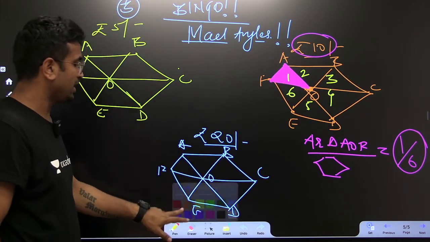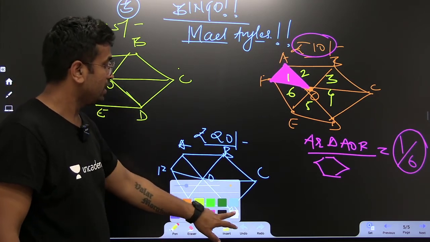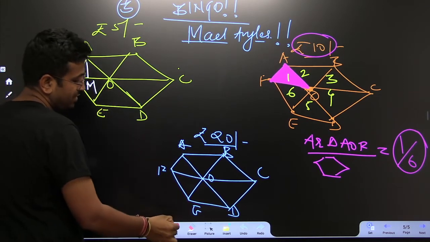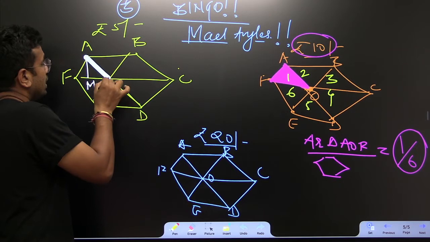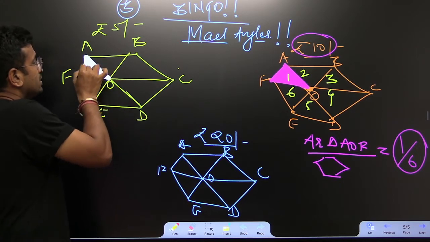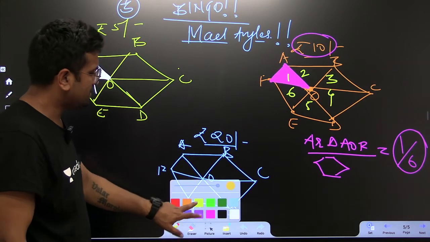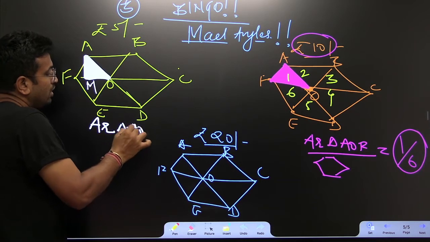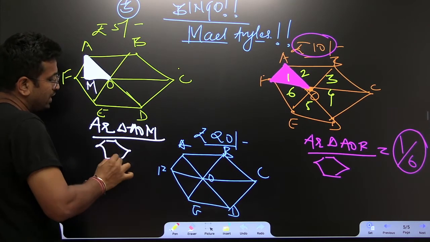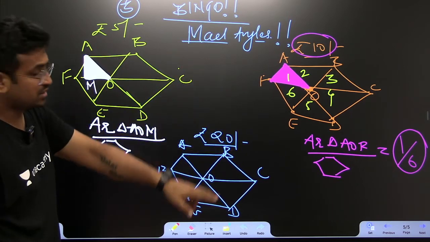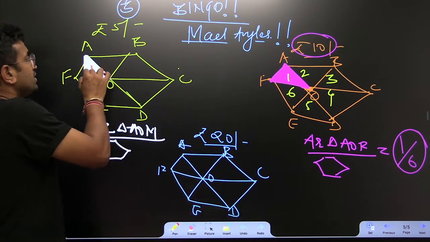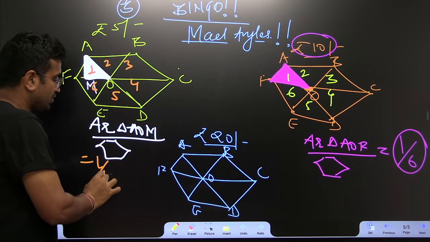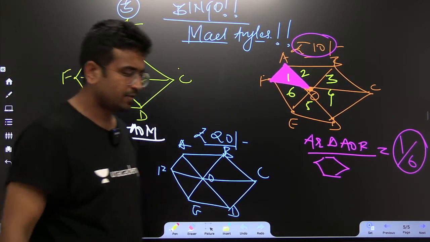So in the year 2003, CAT conducted the same paper once again, and this was the question they gave instead. Area of triangle AOM. This is a perpendicular line. This is an absolute cakewalk, man. Area of triangle AOM upon area of the regular hexagon. 1 by 6. Further half of that. 1, 2, 3, 4, 5. Further half of that. So what should be the answer? 1 by 12. That's it.